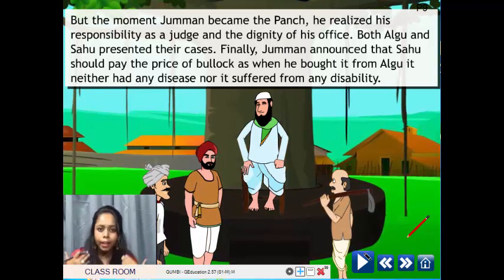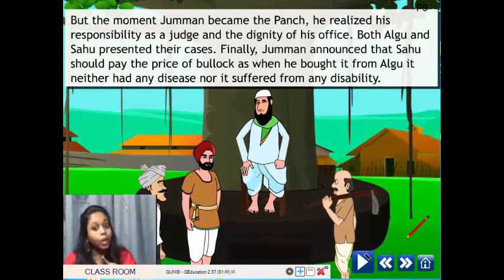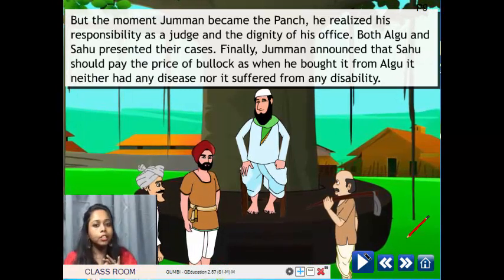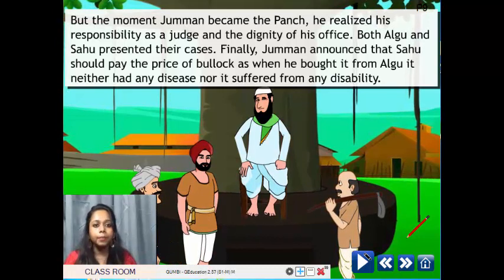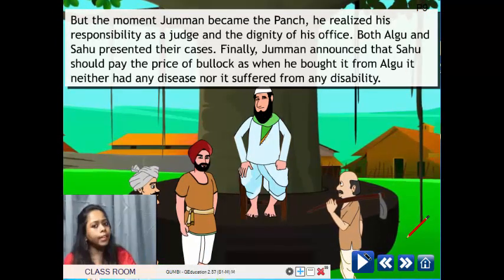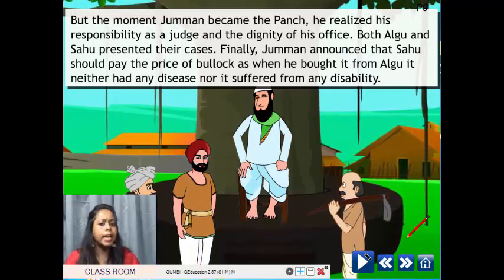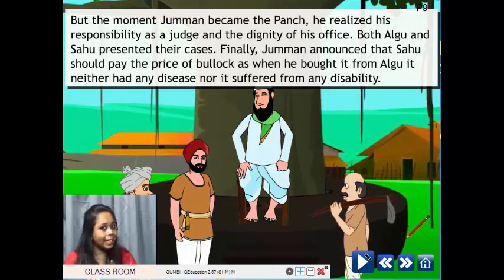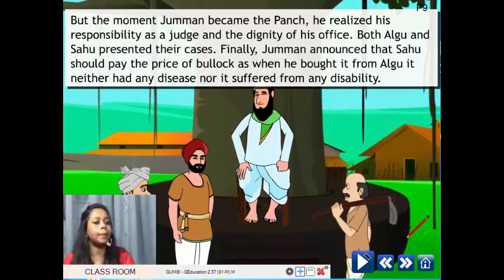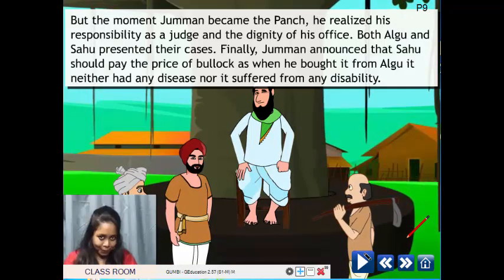He listened to them, and then he announced that no, because when Algu sold that bullock, it was free from any disease. It was fit. And now, if after buying that bullock, it suffered from any illness and died, it's not Algu's fault. So, in that case, Sahu should pay back the money.